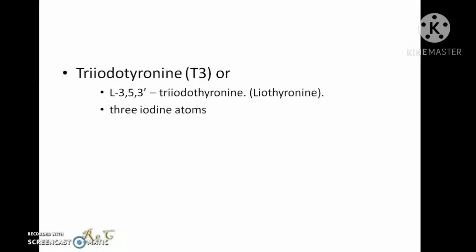Triiodothyronine is otherwise known as T3 or liothyronine. It is L-3,5,3'-triiodothyronine, and in T3, the 3 stands for 3 iodine atoms present in the hormone. T3 is 4 times more potent than levothyroxine or T4, and it has a rapid onset of action.